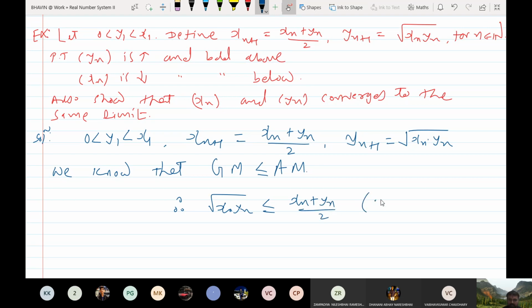The reason is this: xn and yn are positive. From this you can see. Okay, fine. So what is under root xn yn? It is nothing but yn plus 1, less than or equal to xn plus 1.